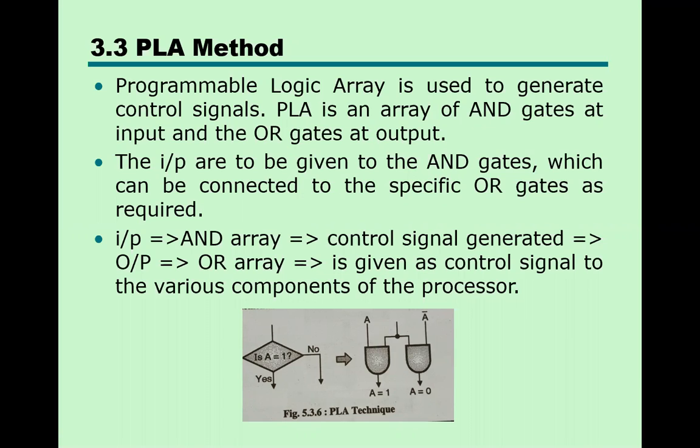So as per the instruction, the particular control signal is generated, because for all types of instruction, the logic is written in the array. So for the AND, the PLA knows what kind of control signal should be generated.